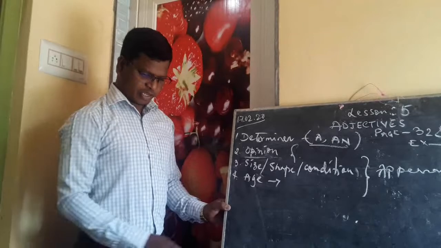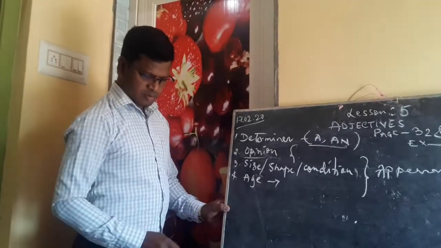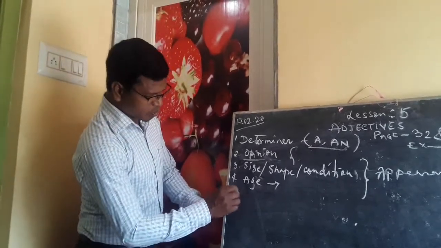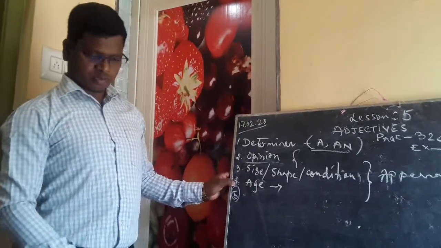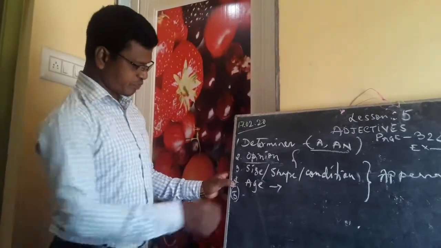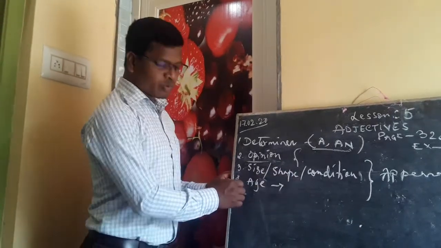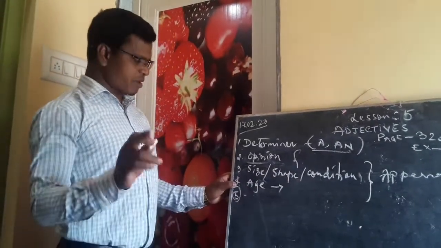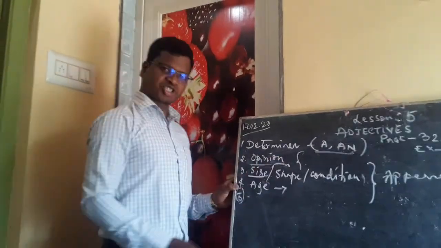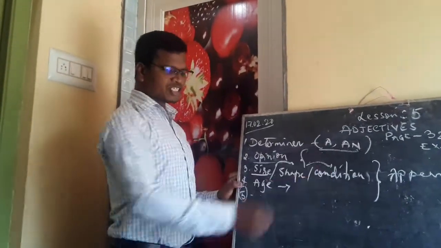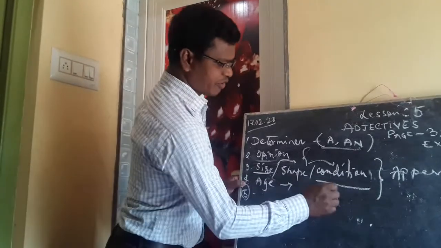Then we have, in the book, you will find shape here, in the fifth. I have written it here, and you will also do the same thing. Remember, after size, you will be writing the shape. And then conditions, I have written conditions, right.